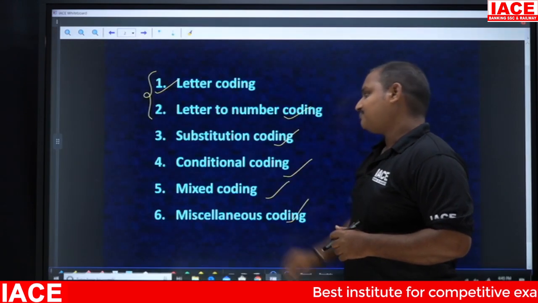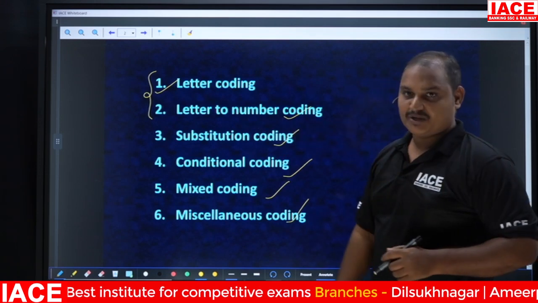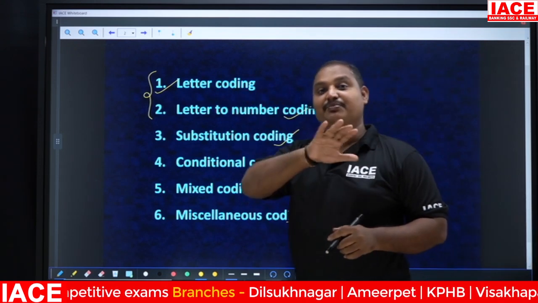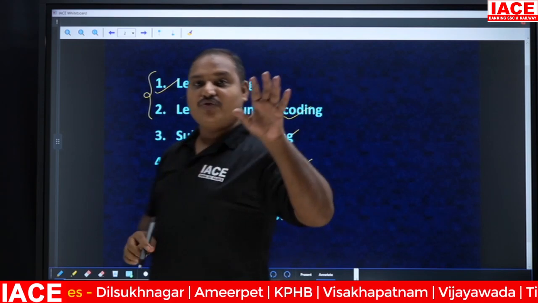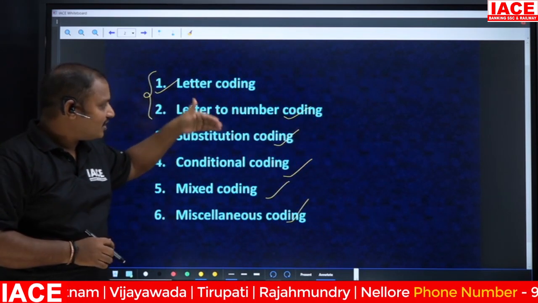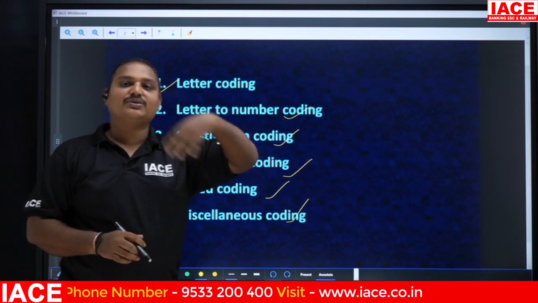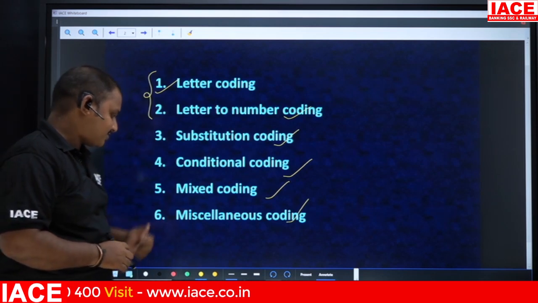So if you observe, the second model that we have taken here is letter to number coding. In letter coding, we have discussed some brief information regarding this. In this brief information, we know what the trapping questions are. In the model letter to number coding also, we are going to learn what the trapping questions are, how they are going to form the trapping questions. We'll see here.